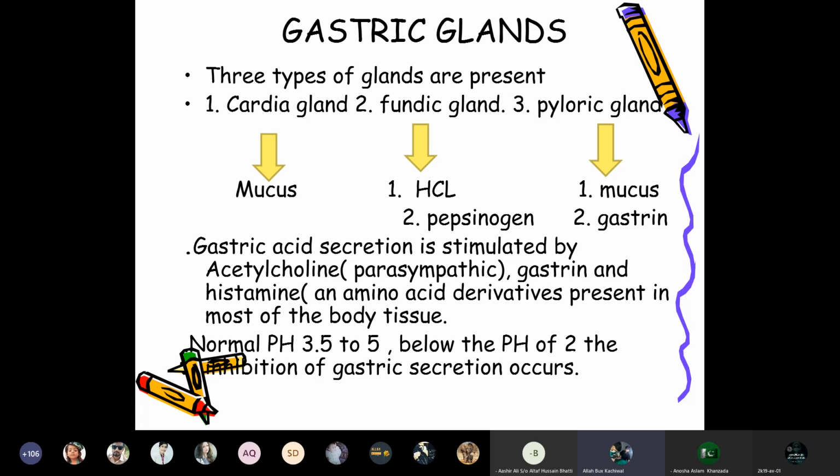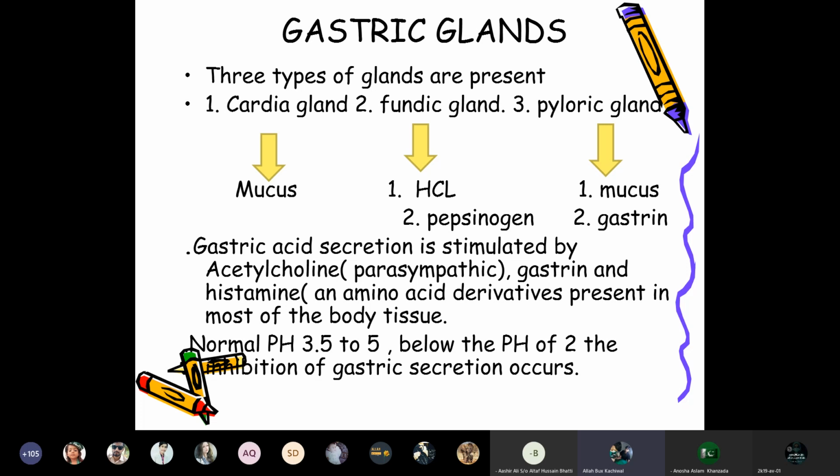The gastric glands, there are three types of glands present in the stomach. One is the cardia gland, that produces the mucus. The fundic gland, which produces the hydrochloric acid and pepsinogen. Then the pyloric gland, which is producing mucus and gastrin.